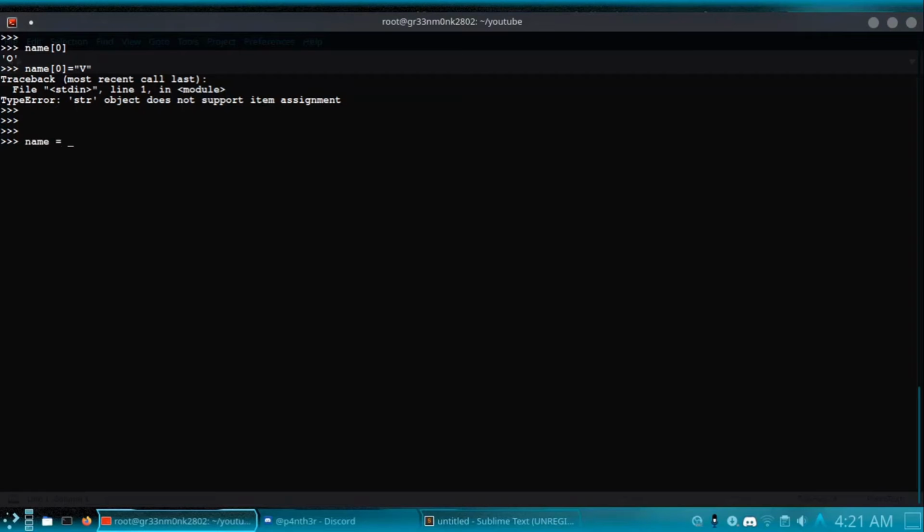Name equals, suppose, greenmonk. Now the name variable has the data greenmonk. The reference to the oblivion object has been removed, and the reference to a new object created in memory, greenmonk, has been added inside the name variable.